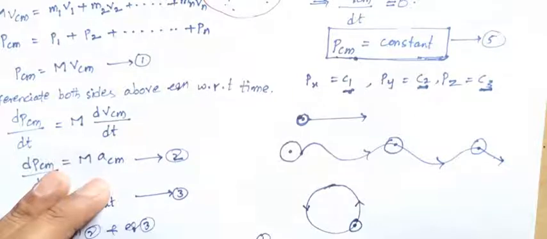The second example: binary stars, or double stars, move in a helical or circular path, while the center of mass is constant and moves in a straight line.